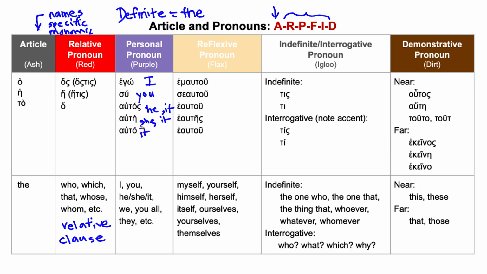And these are, of course, nominative forms. There's going to be genitive, dative, and accusative, both singular and plural. We'll talk about these too.